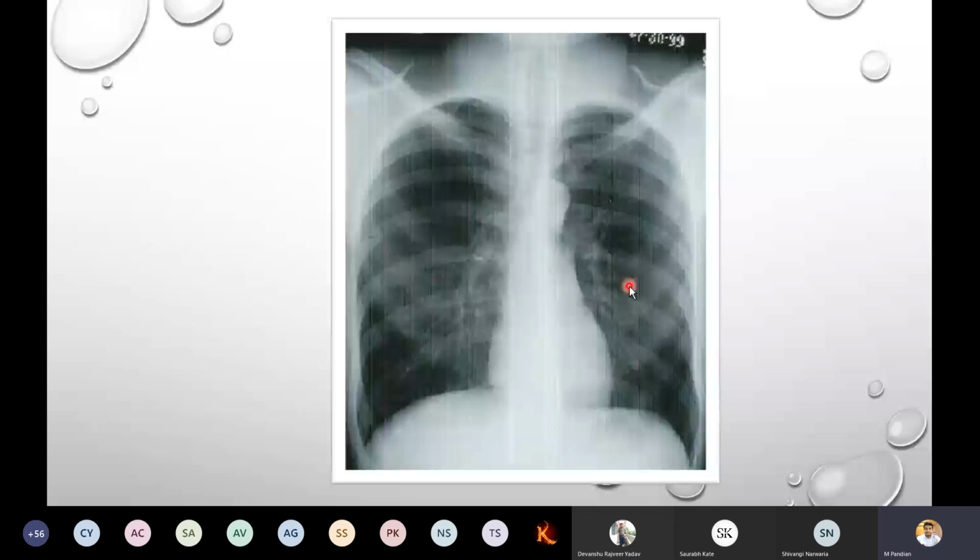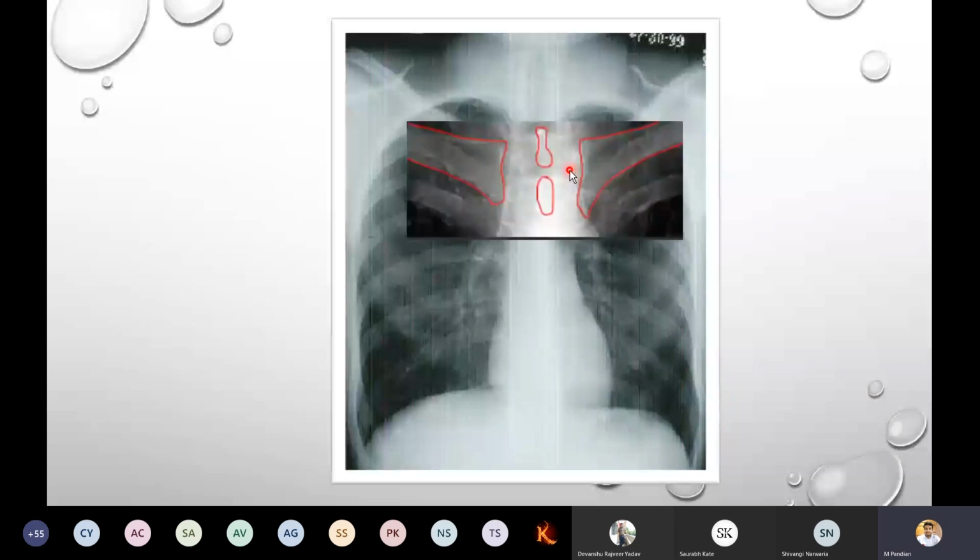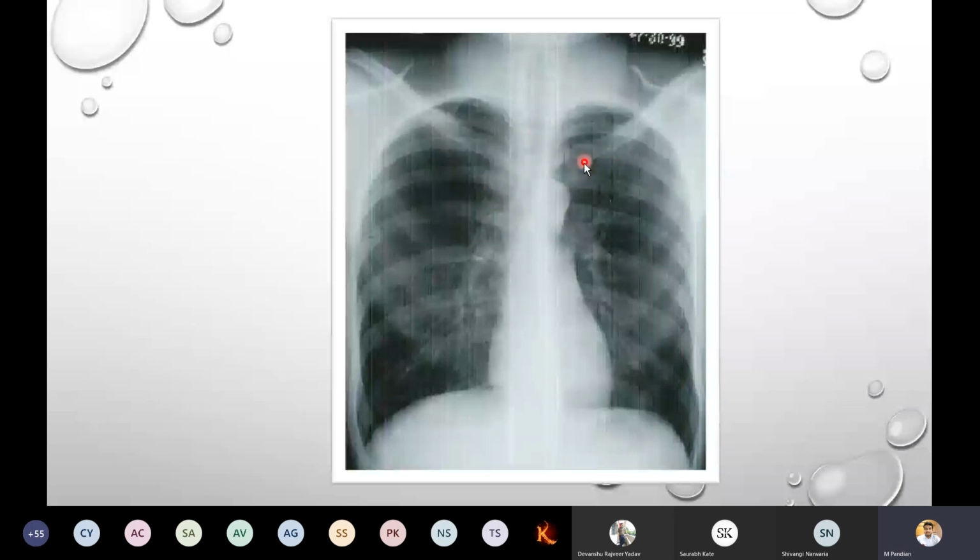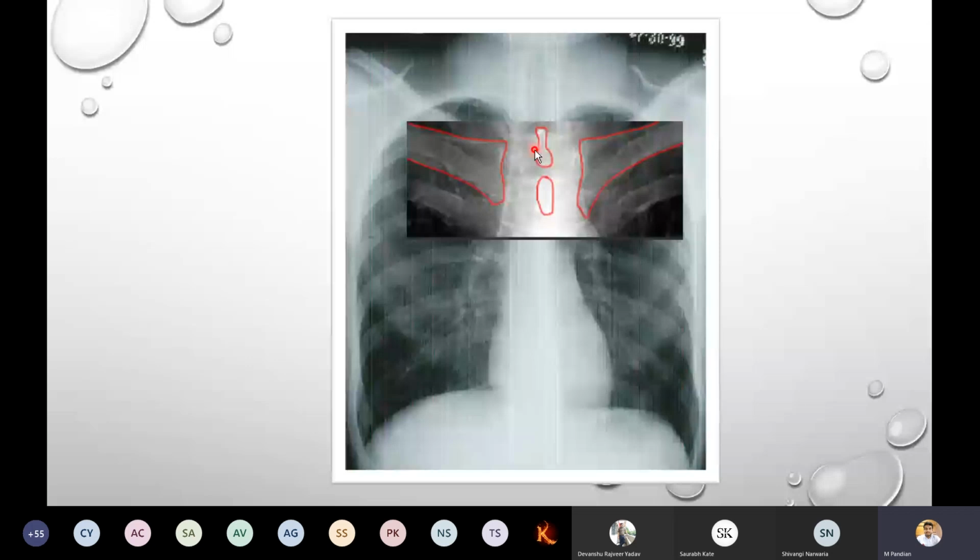See, as first year students, you may not be able to find where the clavicle head is. Some girls and boys will get confused. Can you see this head? It is a head. So I have given you the point where the head is present. This is the area where we want to examine. This is the thoracic midline. Everybody following? Here only you have to see. Now I will go back. You can see the head here. Two heads are there. This is the mid thoracic line. We want to make an imaginary line over here to examine the central distance between the two clavicle heads.